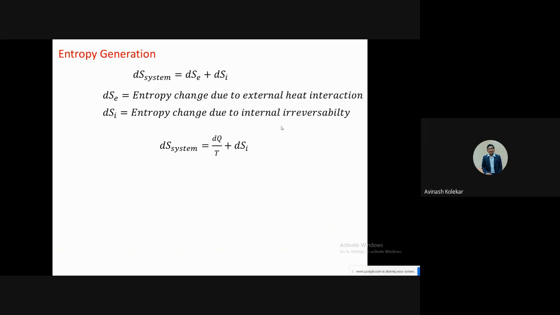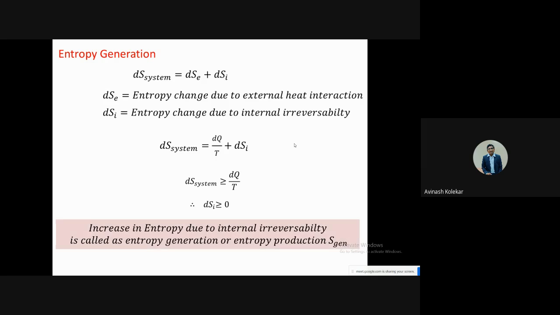In that case, heat may not be exchanged, but it is produced inside. So increasing entropy due to internal irreversibility is called entropy generation or entropy production. So this is the concept that you should remember.